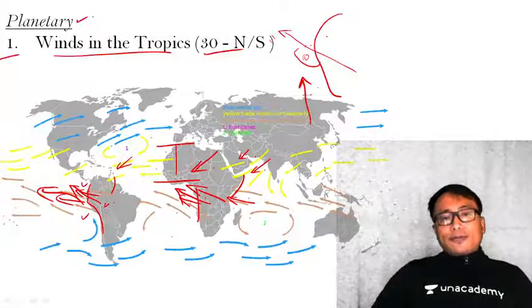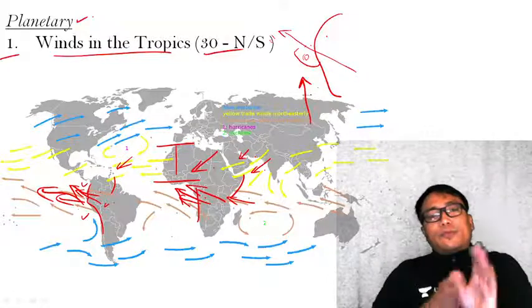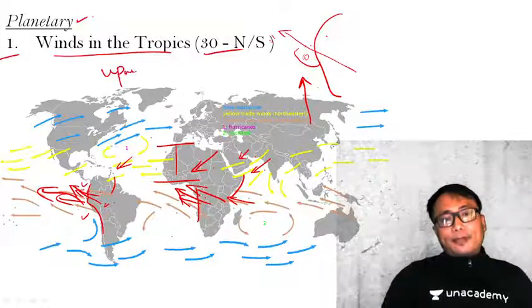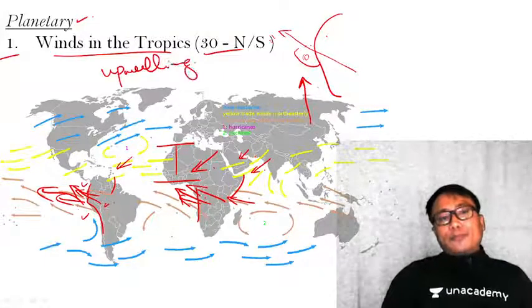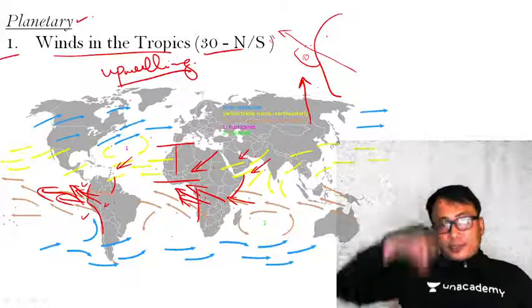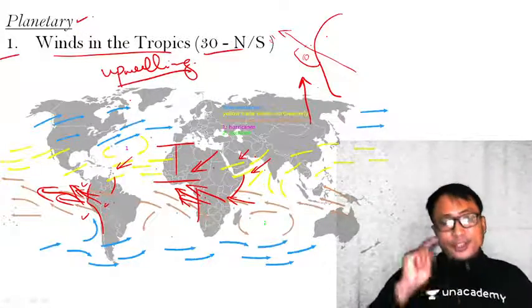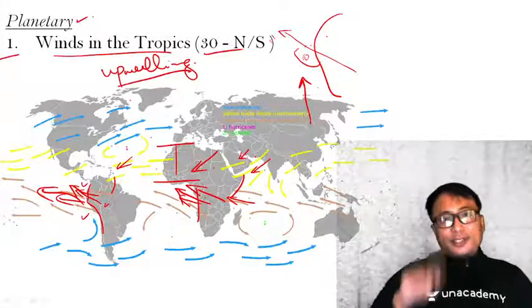In oceanography, whenever there is a vertical upward motion of the water, it is known as upwelling. In the upwelling process, the water which is below is very cold, nutrient rich, and oxygen rich.